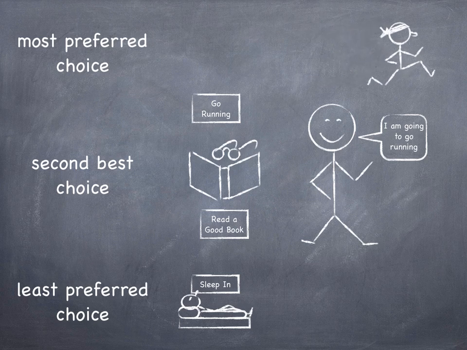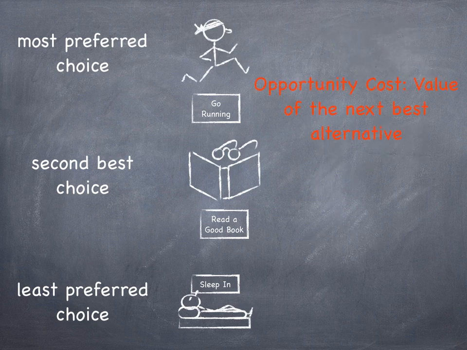But when he goes running, he incurs an opportunity cost, which is the value of the next best alternative. When he chose to go running, he gave up the opportunity to read a good book, which is his second best choice.